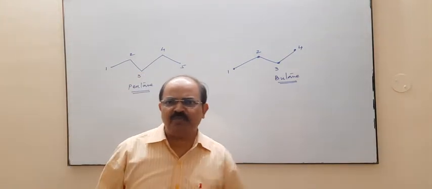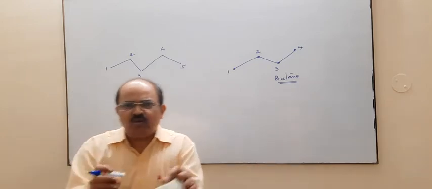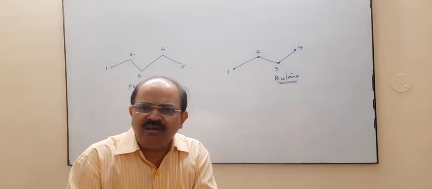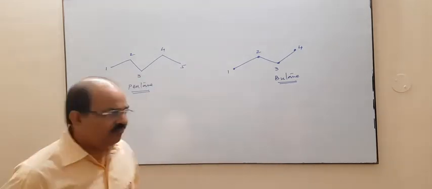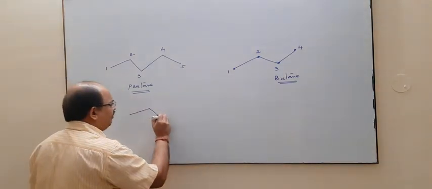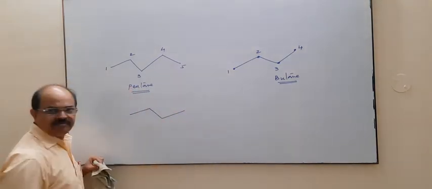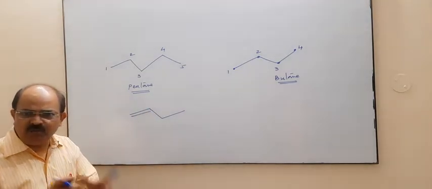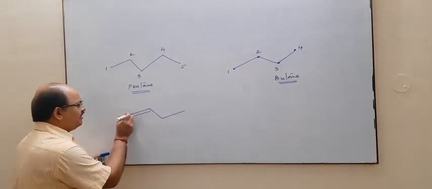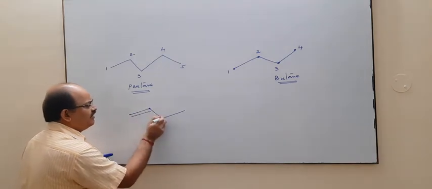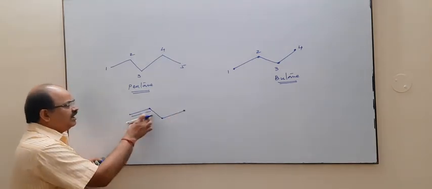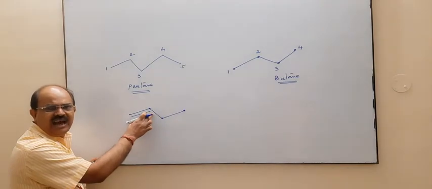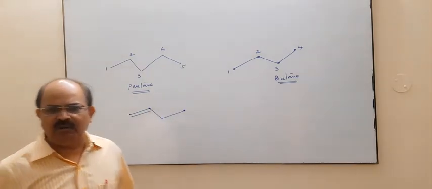Now let us put some multiple bond. Now let us look at a compound in which we have put a multiple bond. For example, if we have a compound like this and we put a double bond here, you know this is carbon, this is carbon, this is carbon, this is carbon, but these two carbons are attached with a double bond.